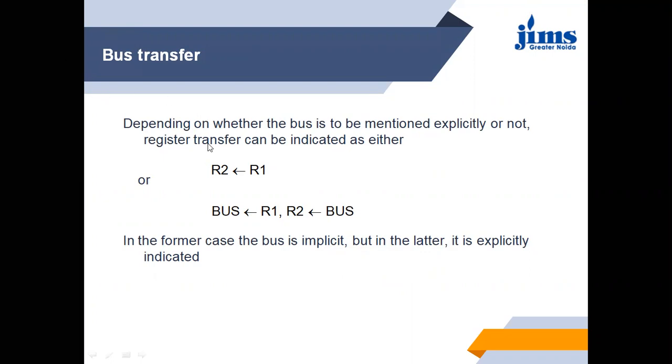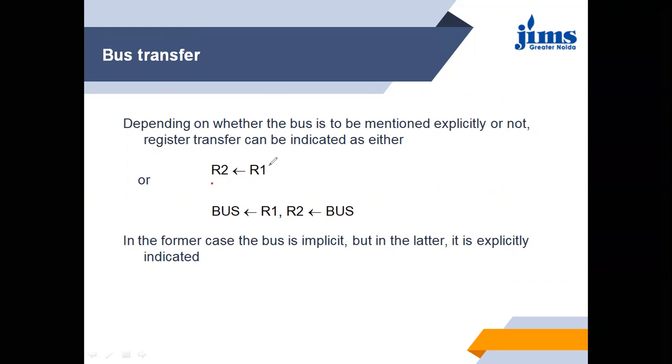So depending on whether we are mentioning a bus or not, as in the last lecture I told you that R1, this is R2. Okay, leave this, we will see this example. We discussed this in the last lectures.